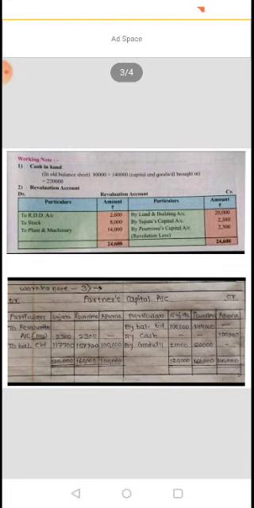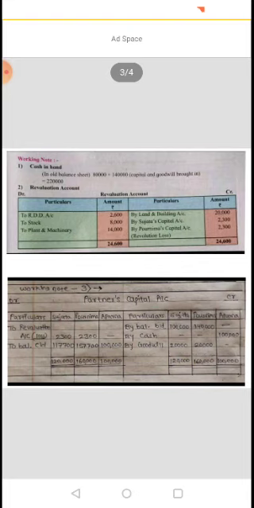This 4,600 loss is distributed among the old partners, that is by Sujata's capital account and by Purnima's capital account, and the amount is equal because their sharing ratio is equal. So here 2,300 loss is noted in the revaluation account. Now the third working note is related to the partners' capital account.